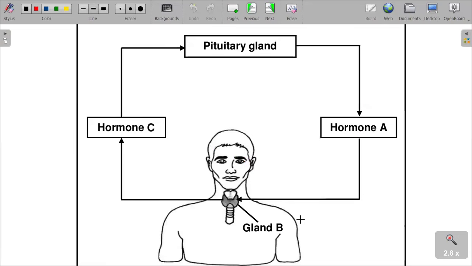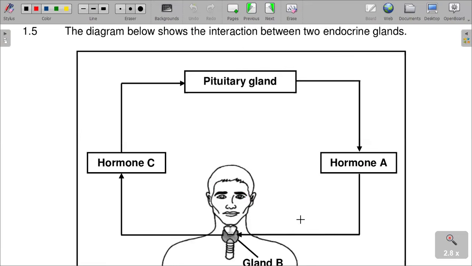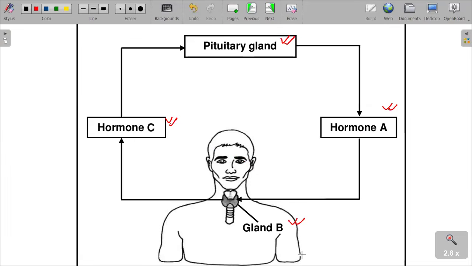Just look at this diagram here. We want to look at the interaction between two endocrine glands. There is the pituitary gland there, and then there is hormone C, there is hormone A, and there is gland B. So our question is saying what?